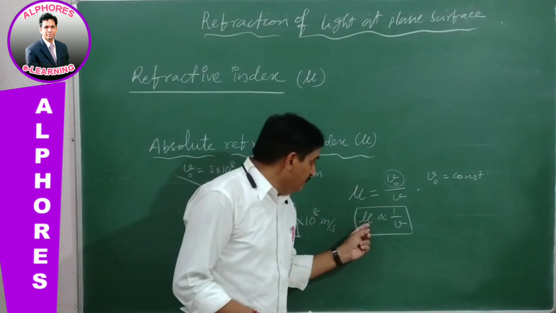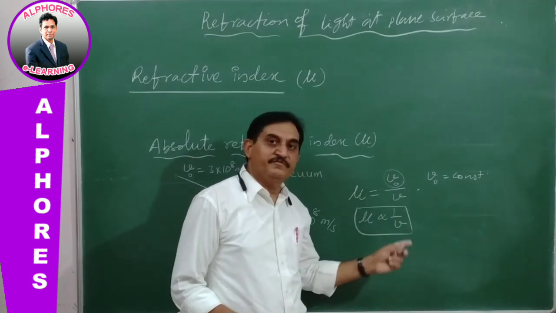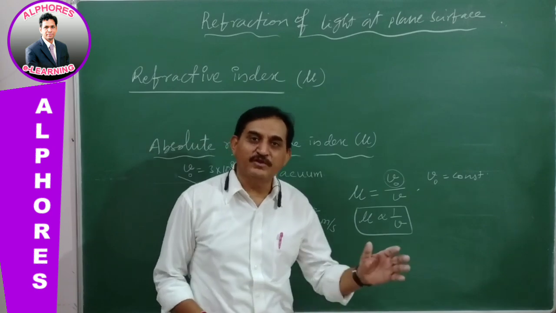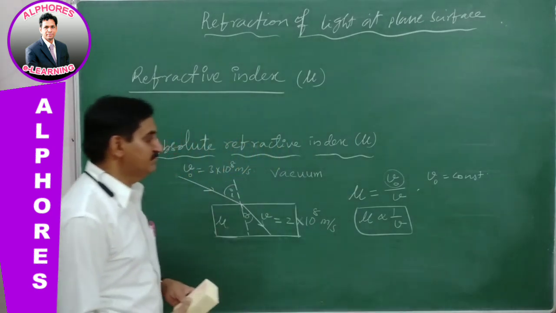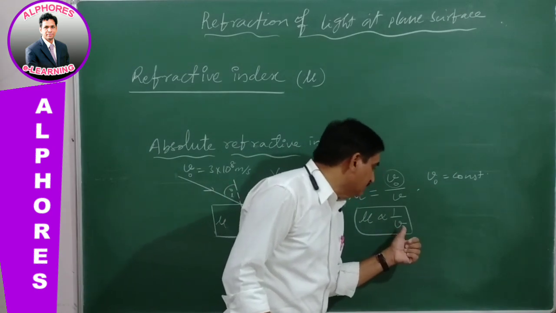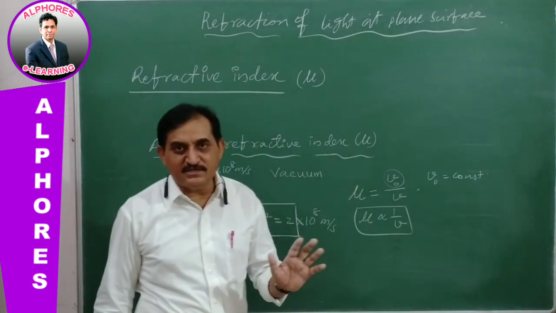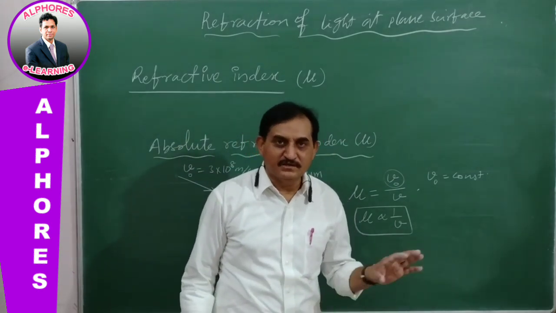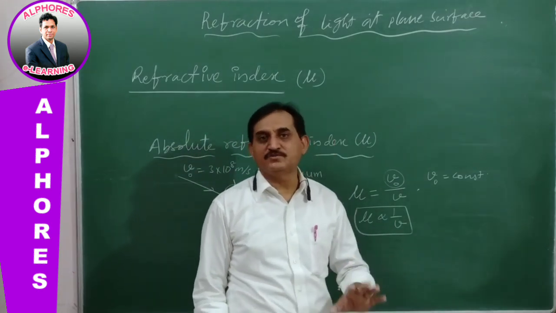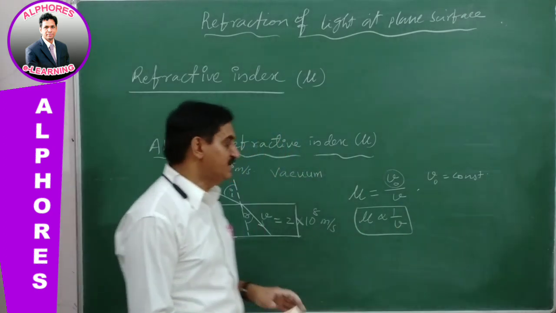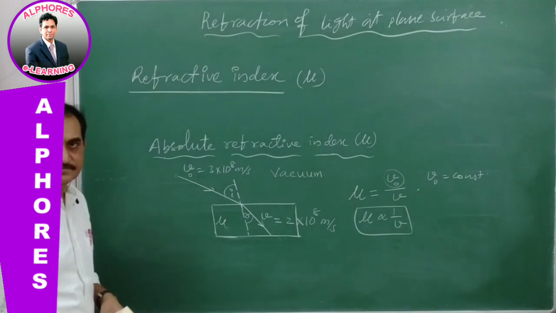Whenever the mu value is greater, the speed of light is smaller. Therefore, light bends towards the normal. So the velocity of light in the material medium is not constant. As the medium's refractive index changes, its corresponding speed will also change. But in the vacuum, light velocity remains constant.